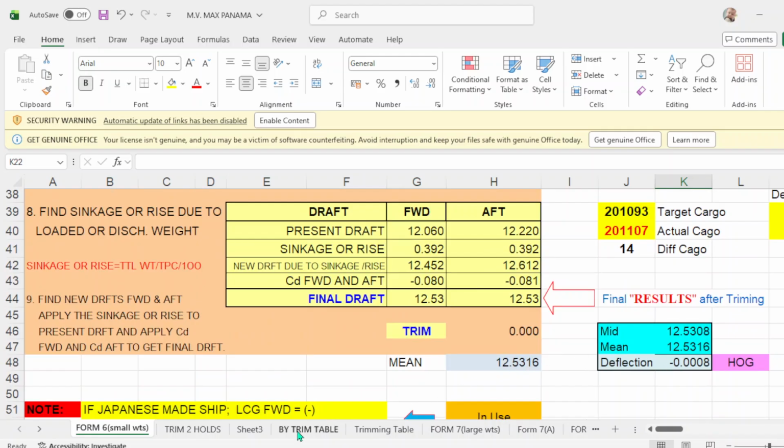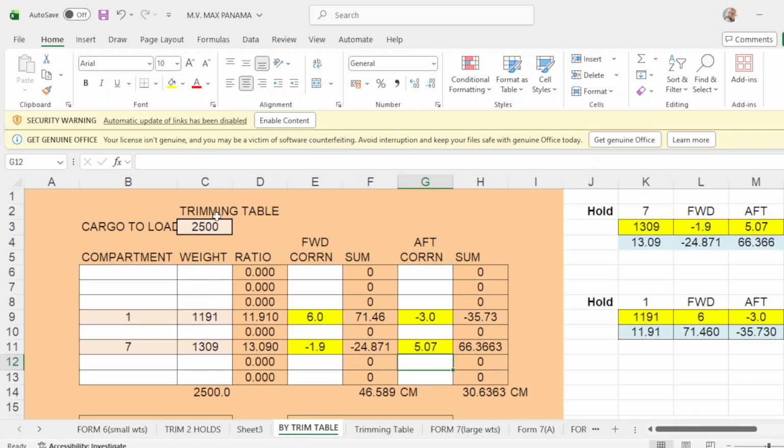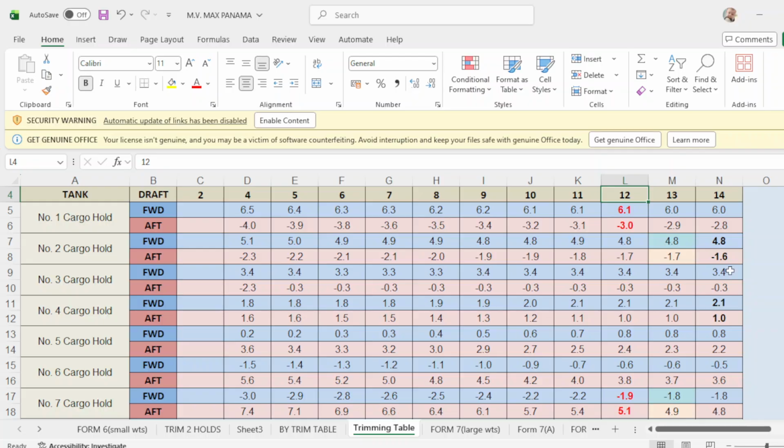Then we go now to the trim table, which is the trimming table. Take note of the total cargo to load is 2500, and your cargo to load in number 1 is 1191, number 7 is 1309. Then you have to take the forward and aft correction of your hold 1 and 7, okay? So where do I get this one? We go to your trimming table.